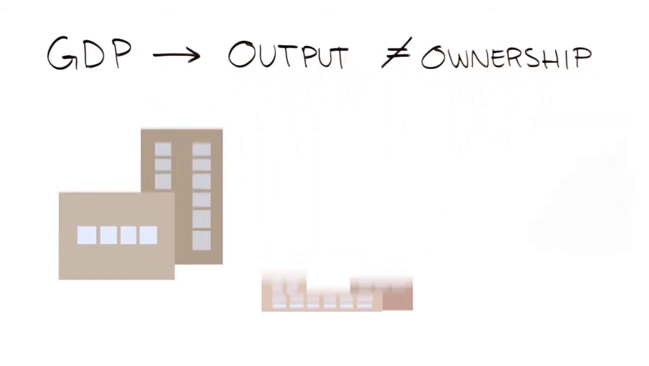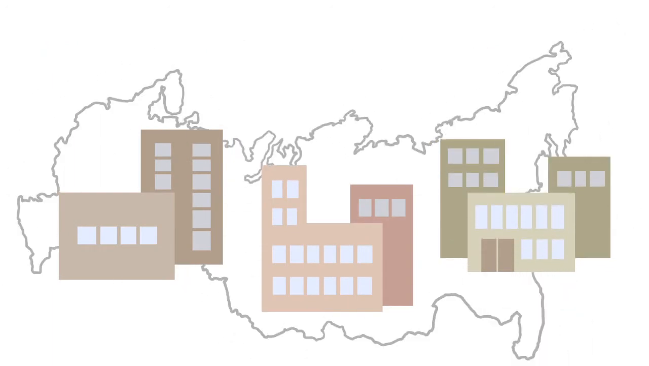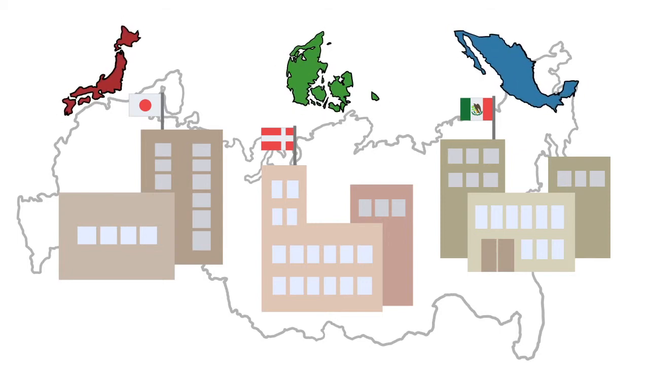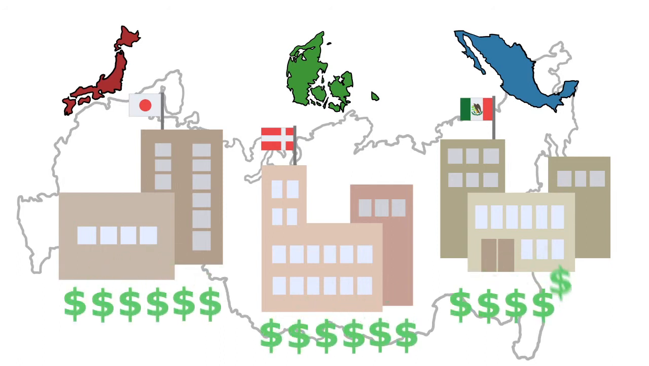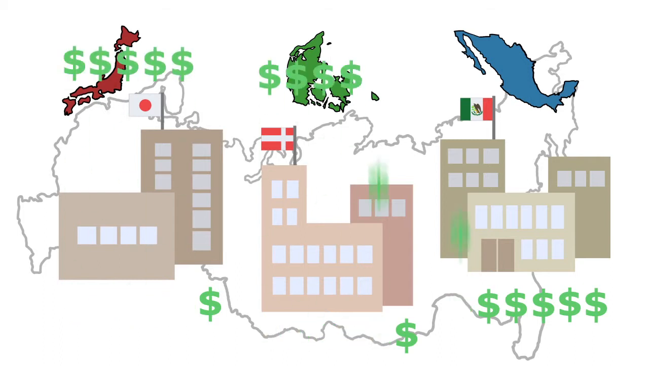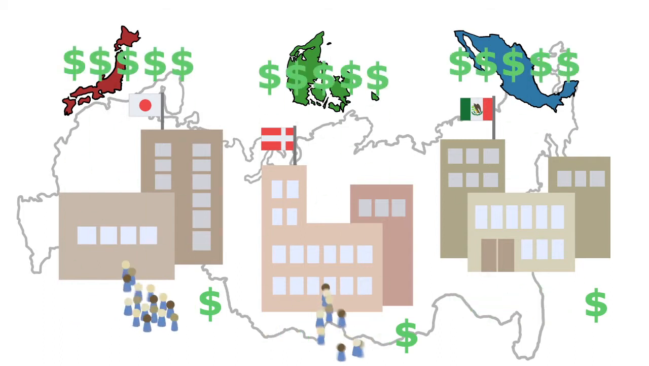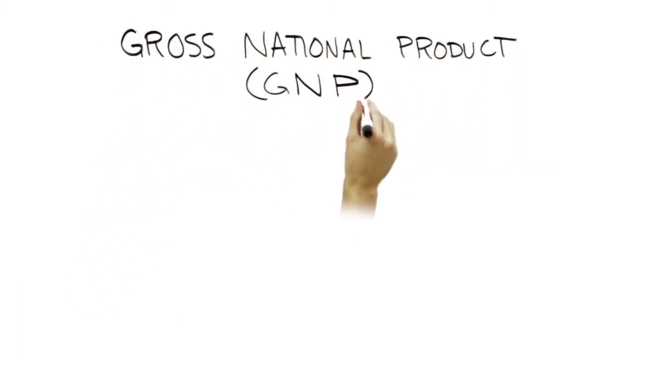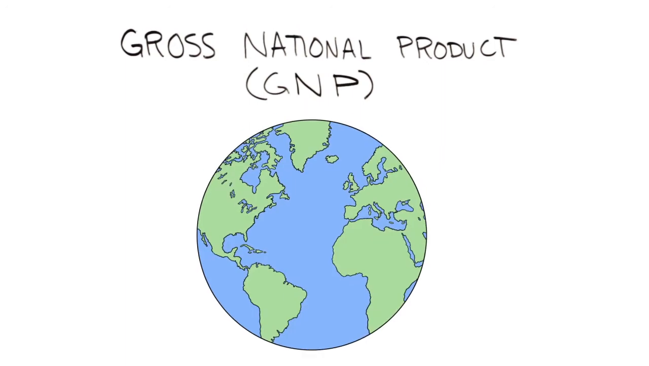First, it counts all output produced in a country but fails to account for the ownership of the assets. Why does this matter? Because the owners get the wealth created by the country. For instance, if all the factories in a country were owned by foreign firms, GDP would be very high, while all the profits of production would likely be sent back to the foreign owners, and the wealth of the local laborers would be low.